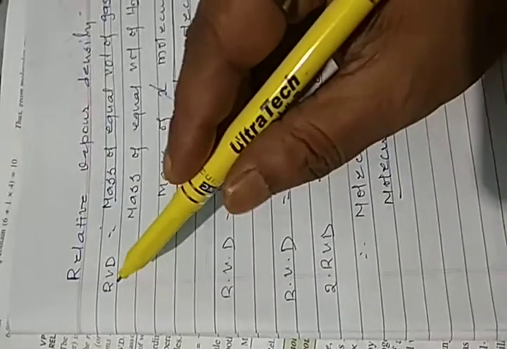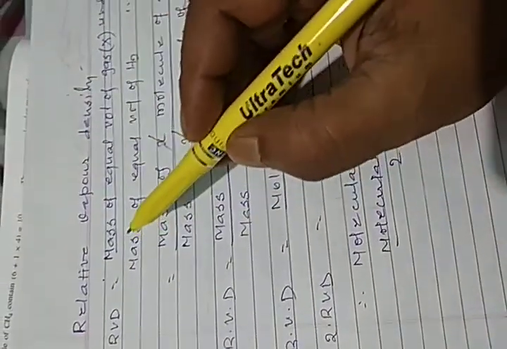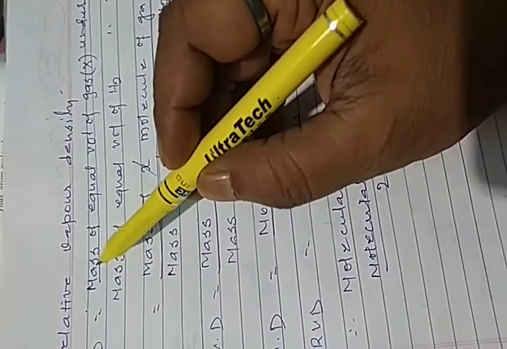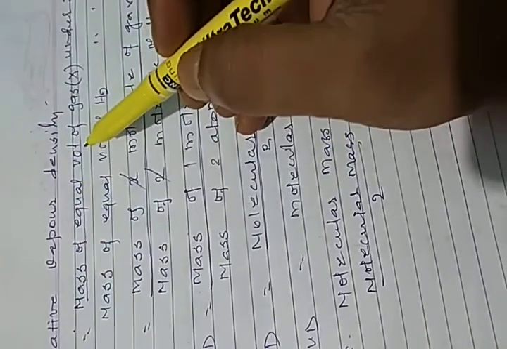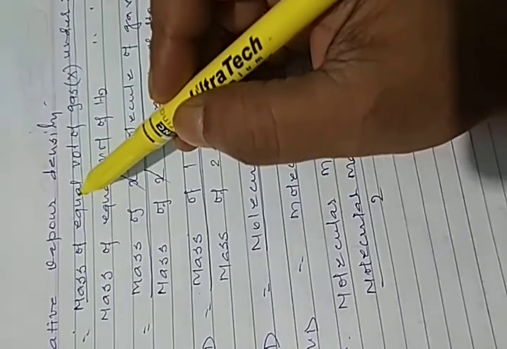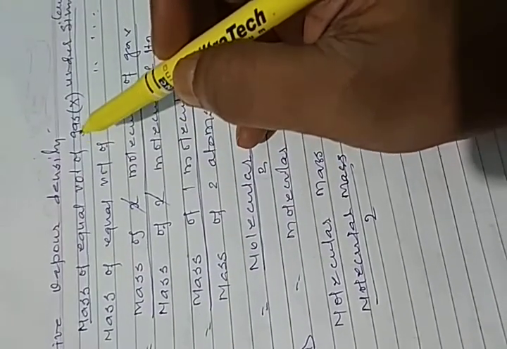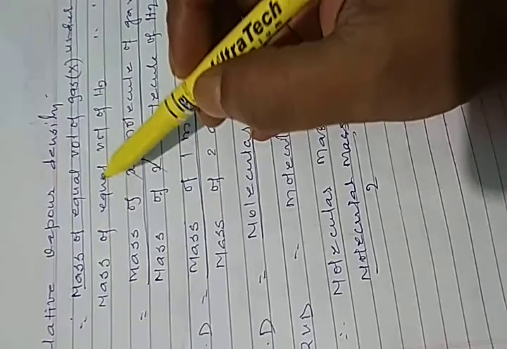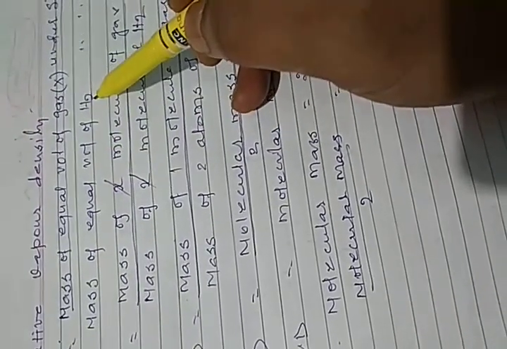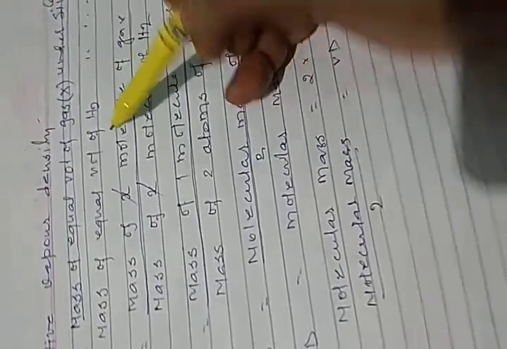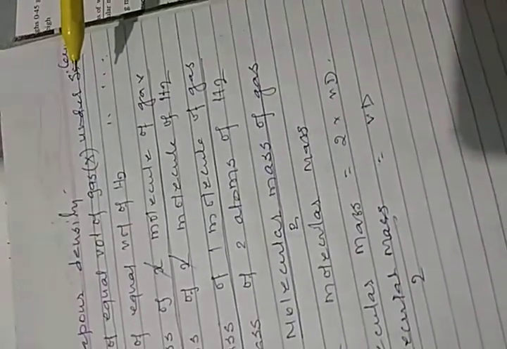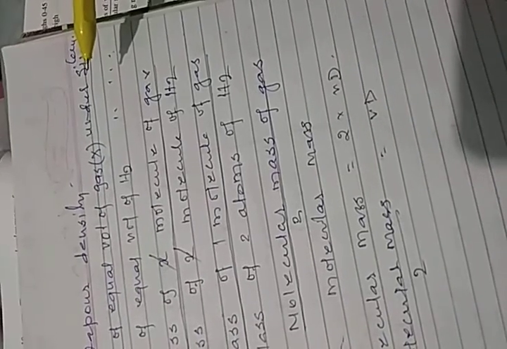Relative vapor density is the ratio between the mass of equal volume of any gas, suppose X, and the mass of equal volume of hydrogen. The condition is that both should be taken at similar conditions of temperature and pressure.